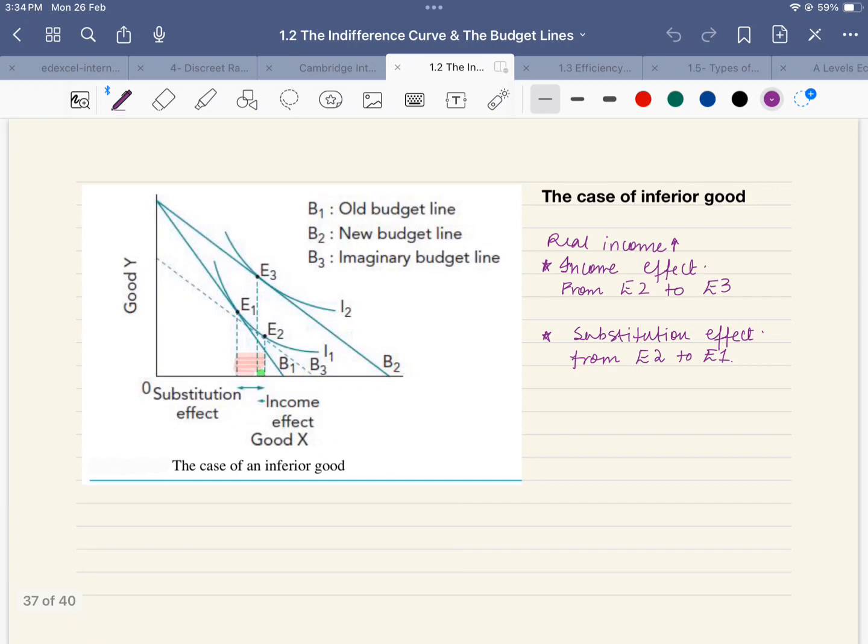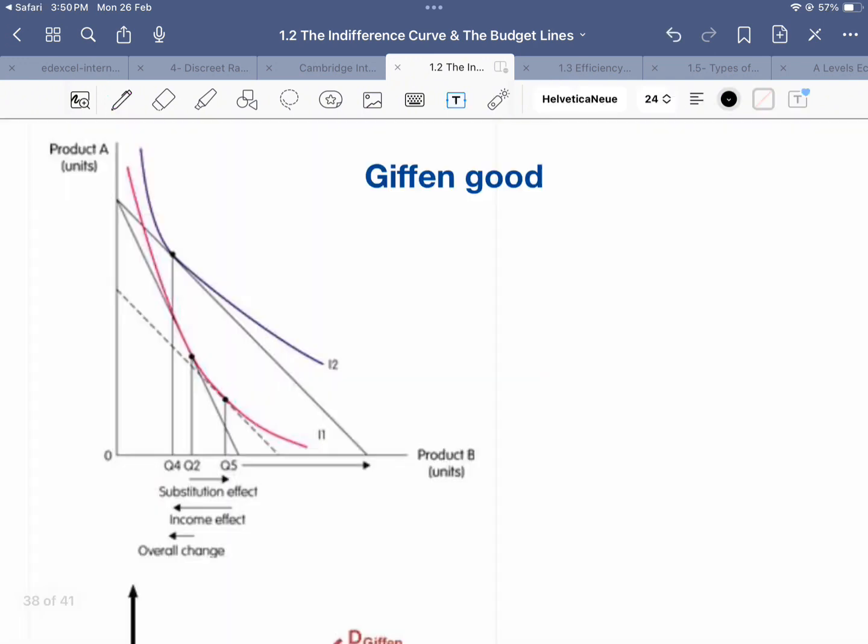When a good is inferior and the income effect outweighs the substitution effect, it is called a Giffen good, which we are going to observe now. A Giffen good is a low-income, non-luxury product for which demand increases as the price increases and vice versa. A Giffen good has an upward-sloping demand curve, which is contrary to the fundamental laws of demand,